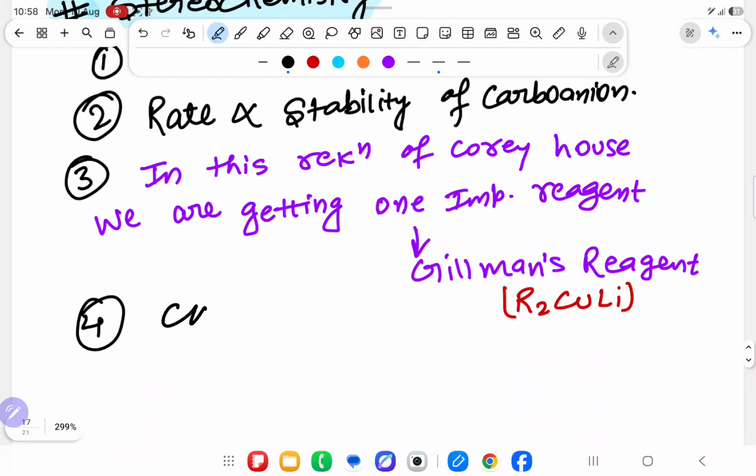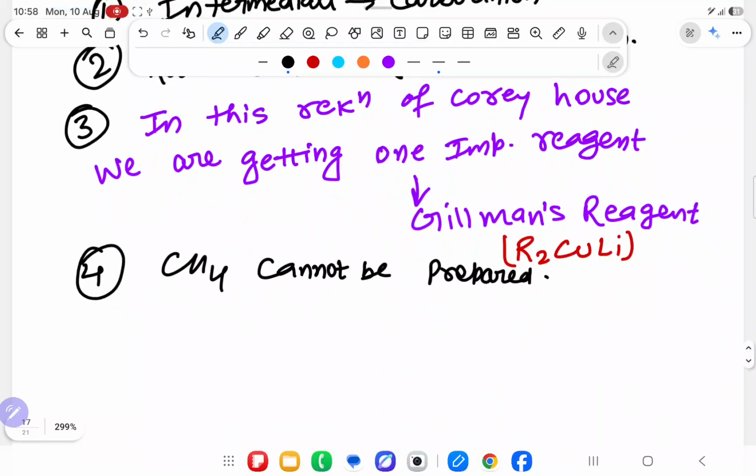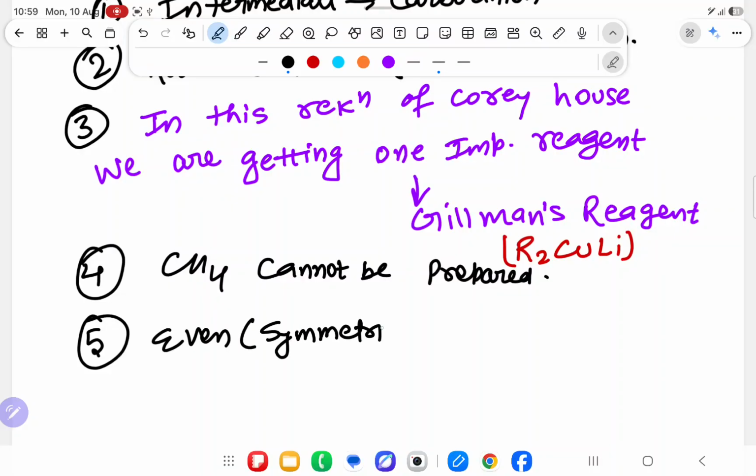We are getting one important reagent, and that reagent is Gilman's reagent. Again, over here you are not able to prepare CH4. CH4 cannot be prepared. Again, I will write some example. Don't worry about that. Now, fifth point: in this reaction you are able to form even, that is symmetrical, or odd, that is unsymmetrical alkanes.